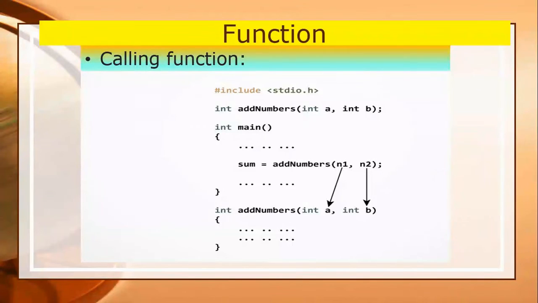Then the value of n2 will copy to int a and the value of n1 will copy to int b. So here you have to always keep the order of the arguments in mind. It has importance here. So like this you can call the function. I will show you with the help of a particular example.